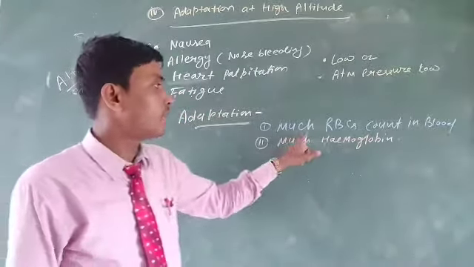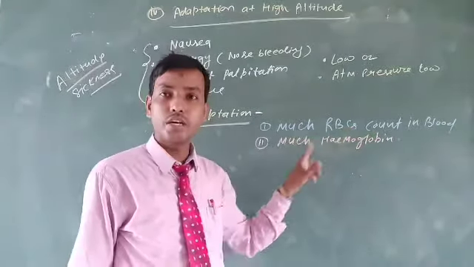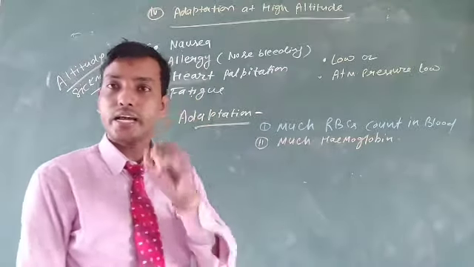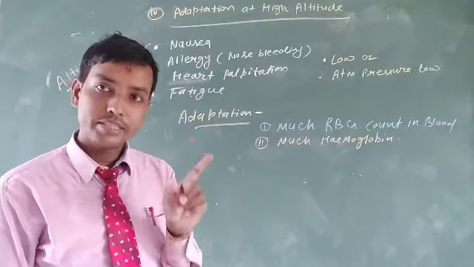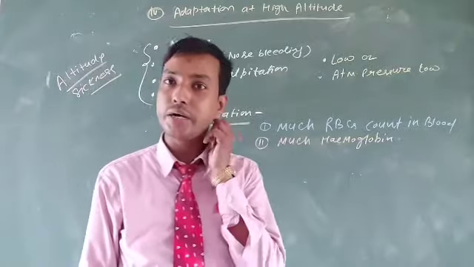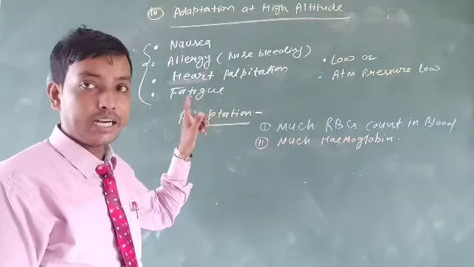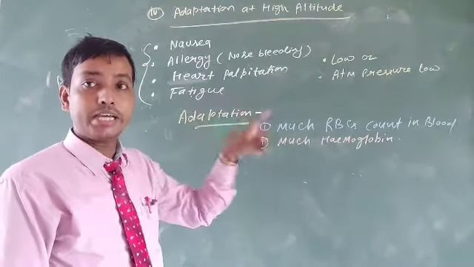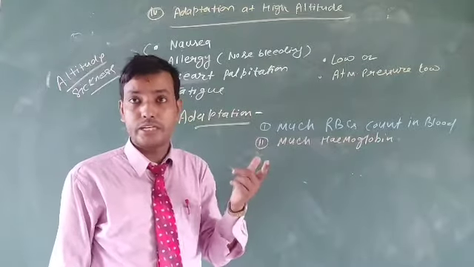Because of having a high RBC count in blood as well as more hemoglobin in the body. These are the adaptations. In this video lecture you have learned the aquatic adaptation, that is in plants as well as in animals, and the adaptation to altitude, that is high altitude sickness and high altitude areas.